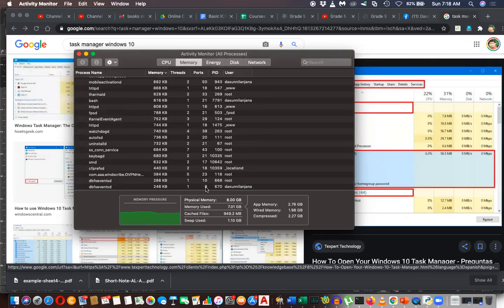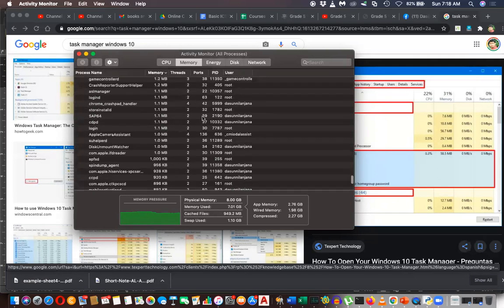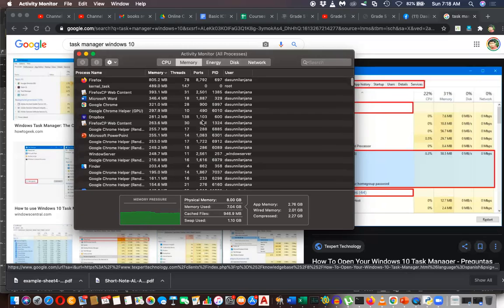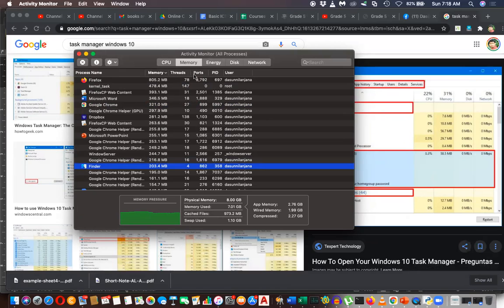Some are background processes and some are direct processes. Firefox, Google Chrome, MS Word, and Finder, which is similar to Explorer, are all there, along with the memory taken.